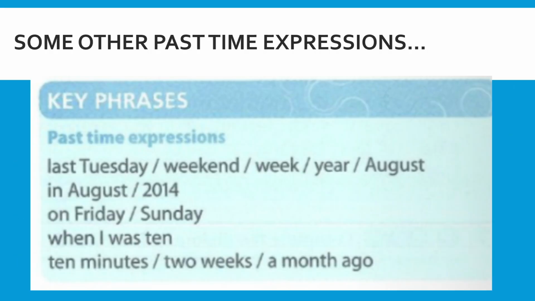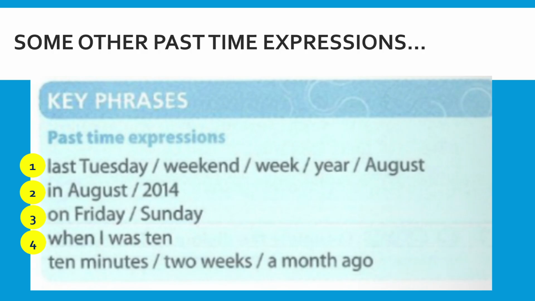Now there are a few more examples for past time expressions. You can see here, or you can refer to your student's book on page 67 as well, such as last Tuesday, last weekend, last week, last year, last August. You can use this as past time expressions. You can also use in August or in 2014, either for month or for year. On top of that, you can also use on Friday or on Sunday. Any days will do.